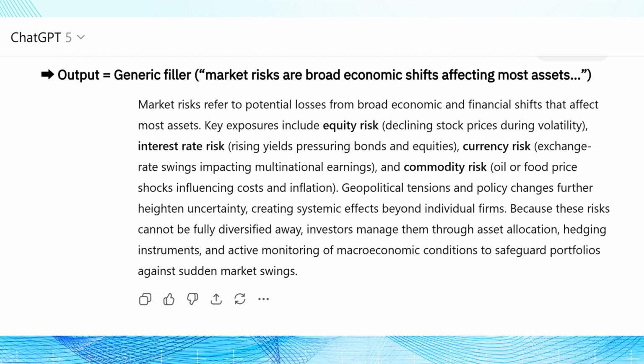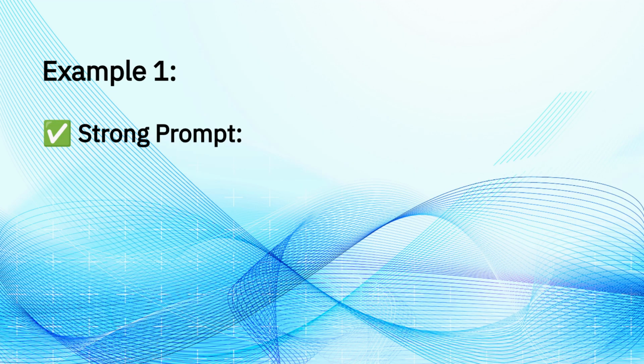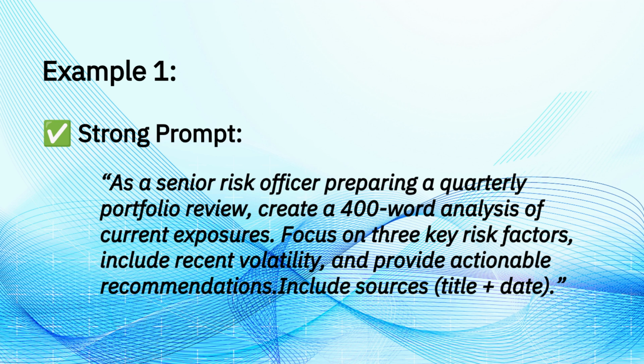The output defaults to a generic definition of market risks, broad economic shifts affecting most assets, with lists of equity, interest rate, currency, and commodity risks, plus geopolitics and policy, and generic mitigations, asset allocation, hedging, monitoring. It may sound polished, but it lacks scope and a concrete deliverable, so it isn't useful for a quarterly report. Here the 4 pillars are applied. The AI now knows the role, context, clarity of scope, and constraints on format. The result is a structured draft, far closer to what you'd use in practice.